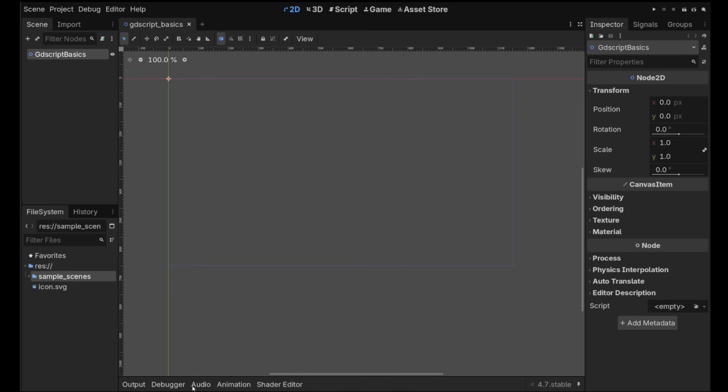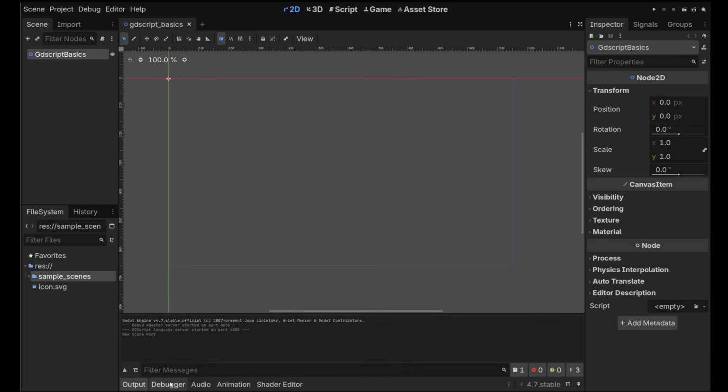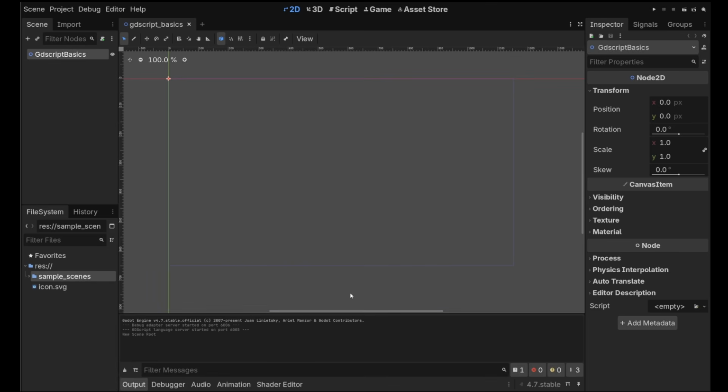At the very bottom, you have a bunch of tabs also, output, debugger, and then some other ones. We will be looking at output and debugger during this. So let's just leave it on output for now.